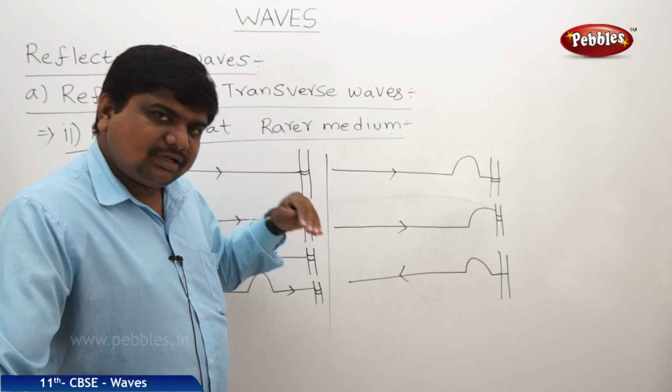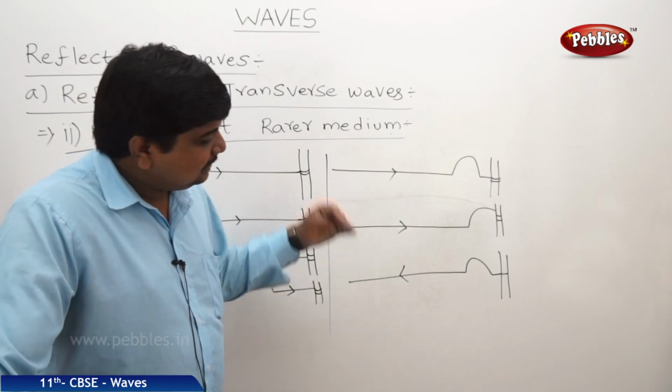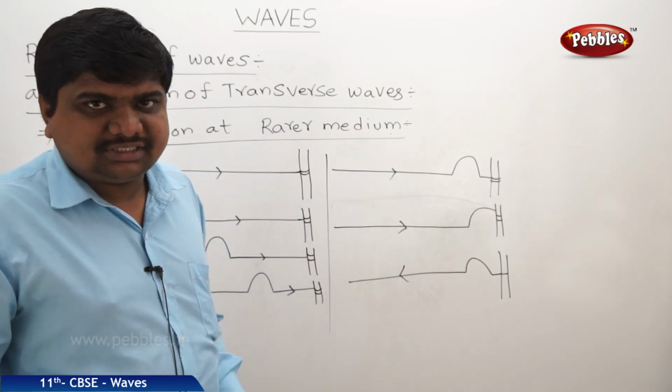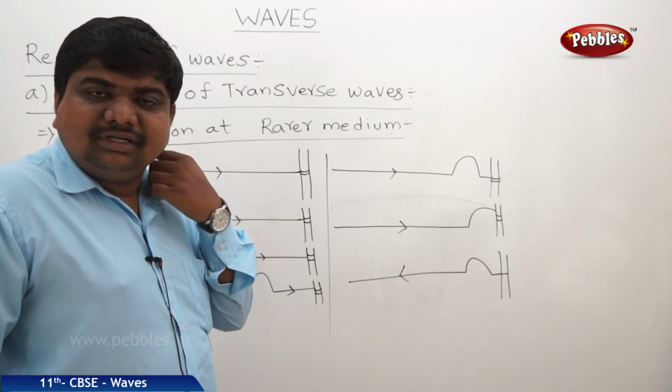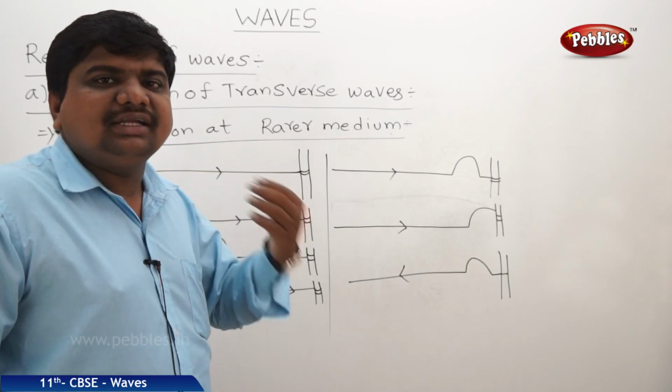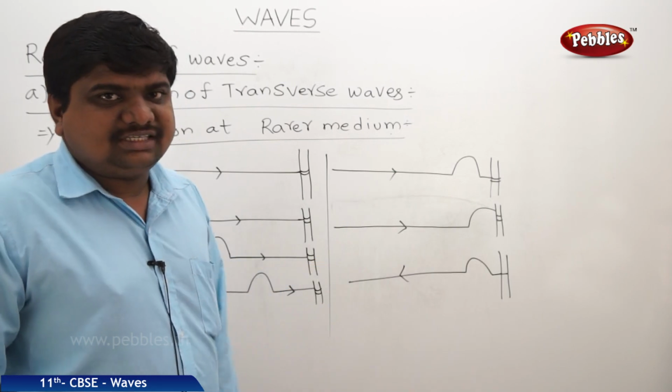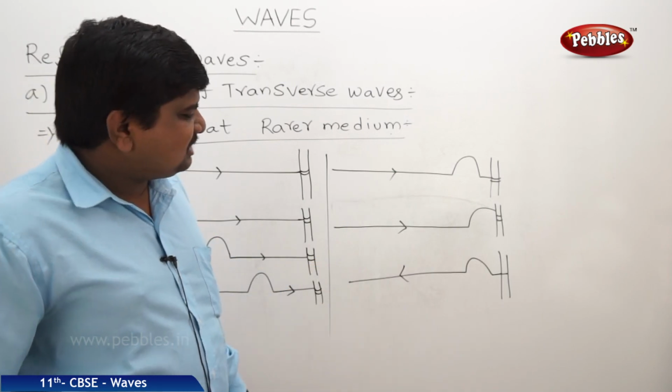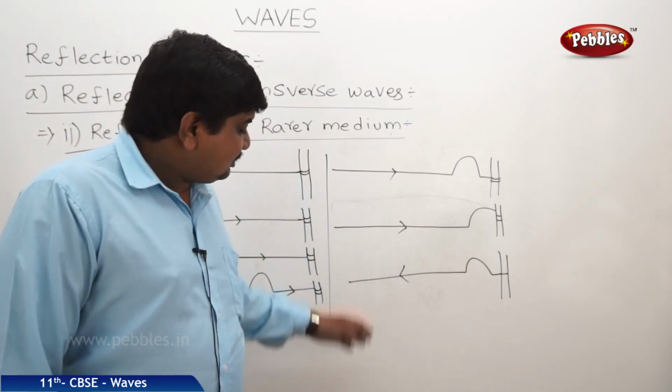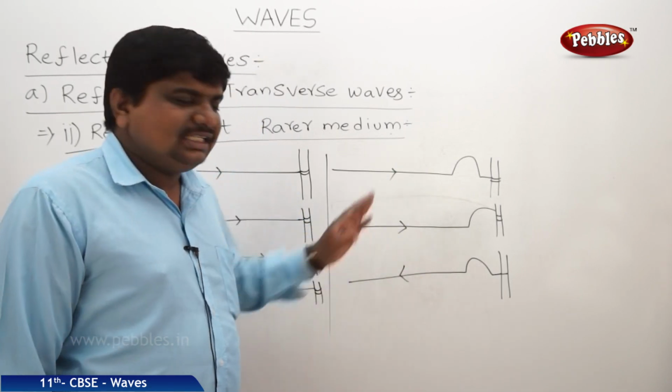Crest remains crest after the reflection, trough remains trough after the reflection. But in the case of the denser medium, crest becomes trough and trough becomes crest, so there is a phase difference in the case of the denser medium. Here also the maximum amplitude is not possible. Once it is fixed at two ends, then it is possible.